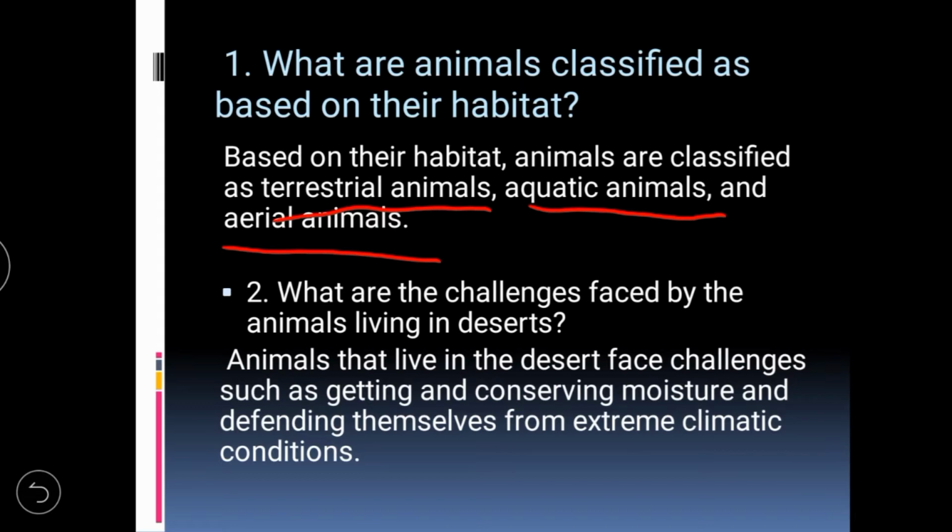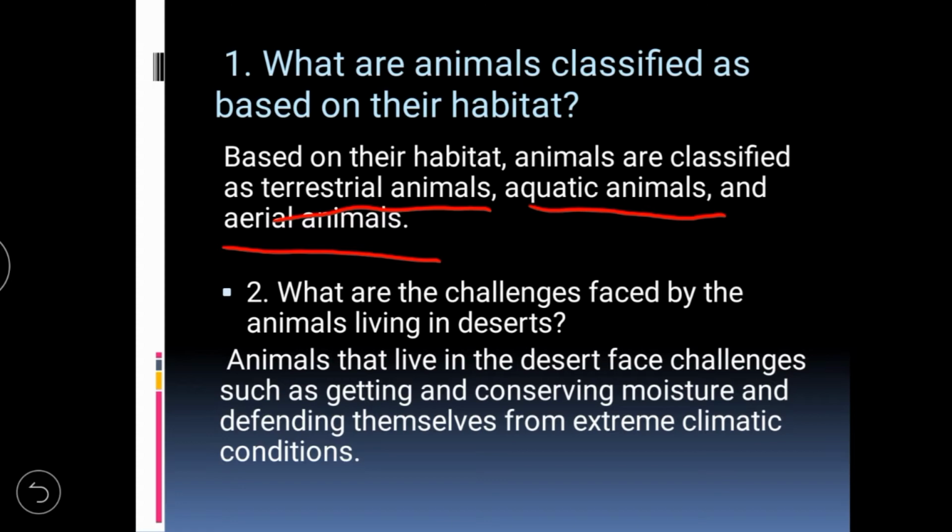The next question: What are the challenges faced by the animals living in the desert regions?